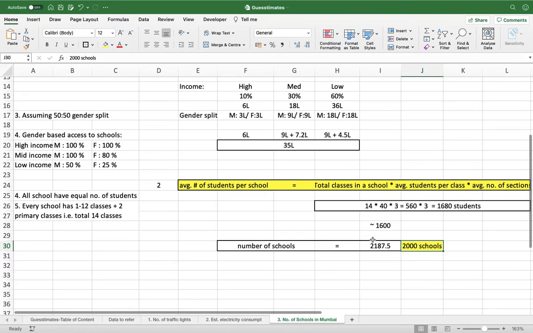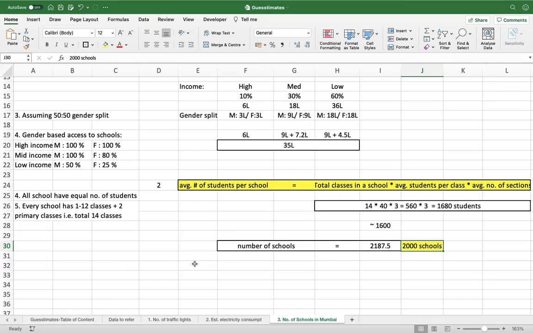To do a sanity check, many people try to arrive at the number of schools in some other way also. Okay, so here what we can do, just a suggestion, as you practice guesstimates, is try to arrive at the number of schools in Mumbai by considering the area of Mumbai, and per how much area how many schools should be there.